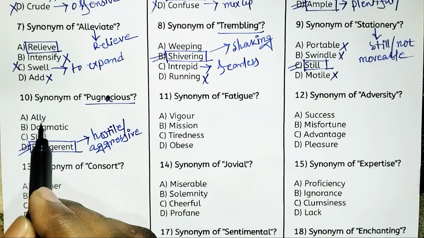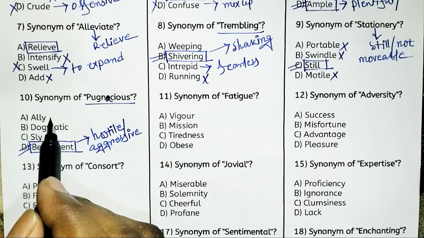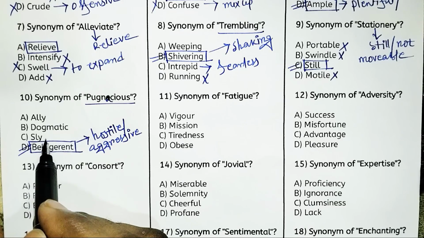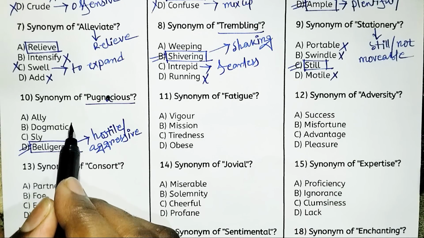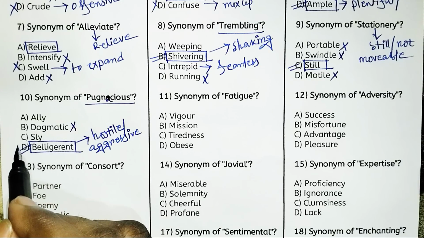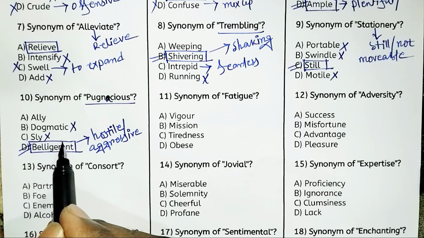Alloy means one kind of supporter, or you can say a friend. So alloy is not the right answer. And dogmatic means one kind of dogmatism, that's why option B is not the right answer. And sly means cunning, or you can say sneaky. So option C is also not the right answer.